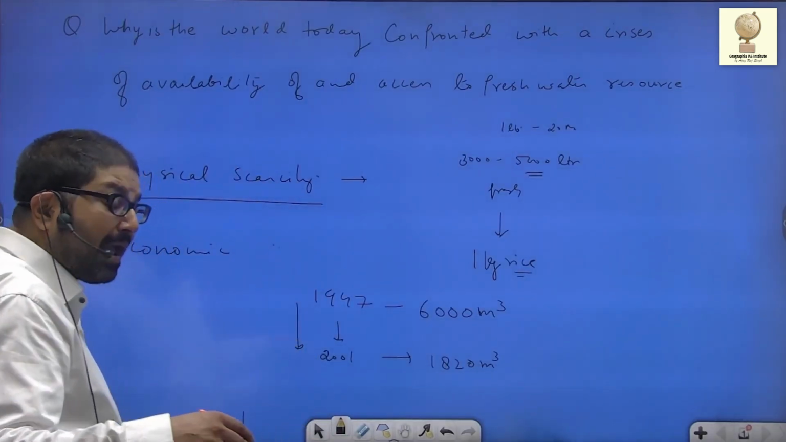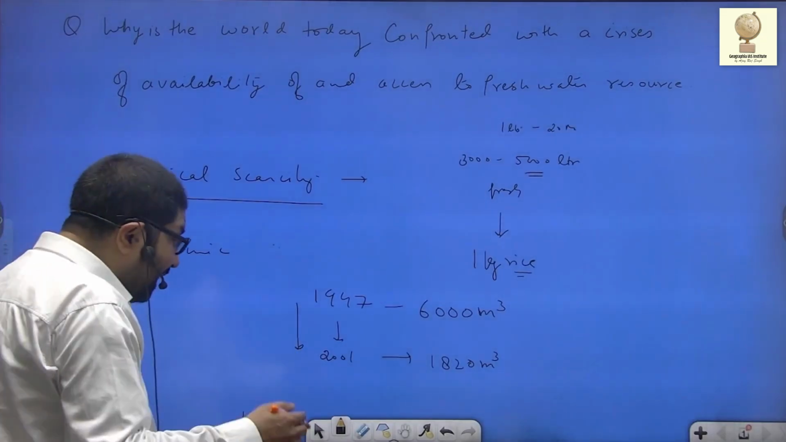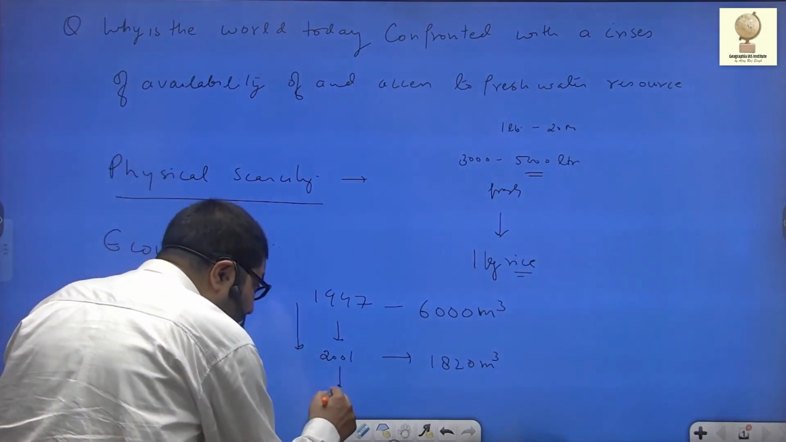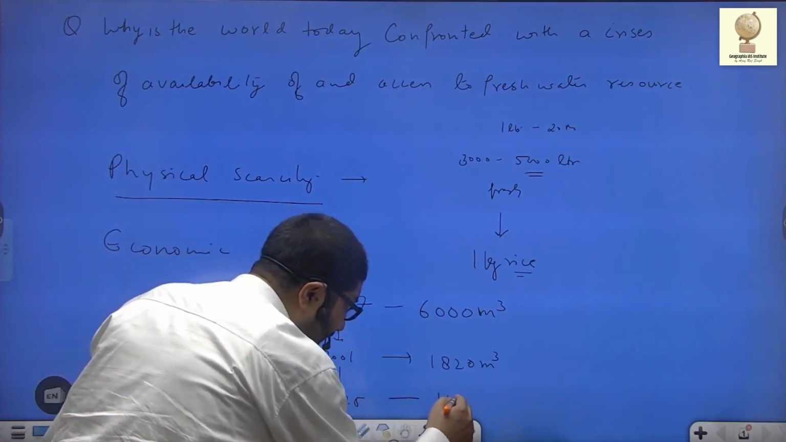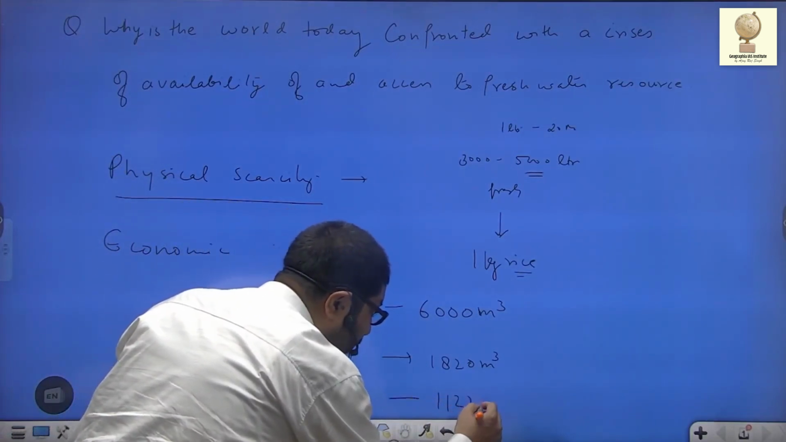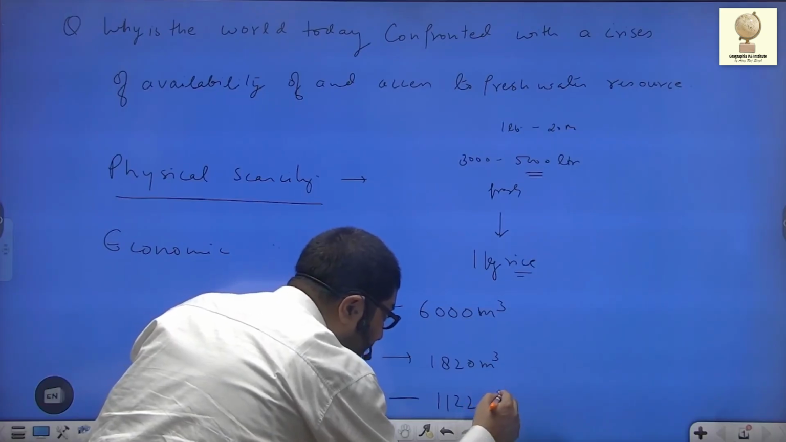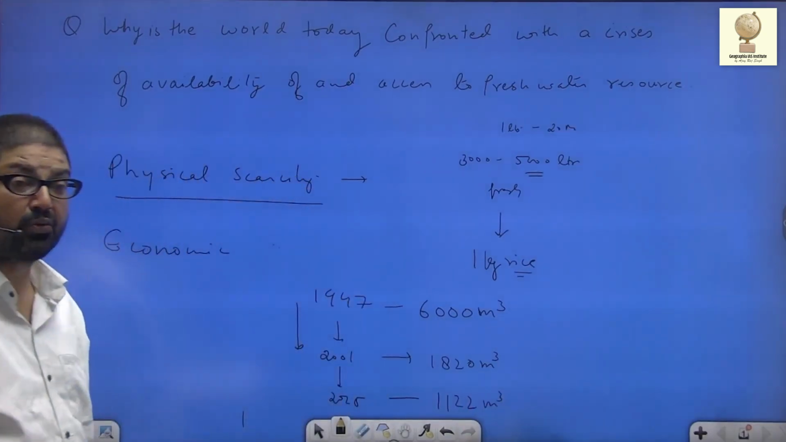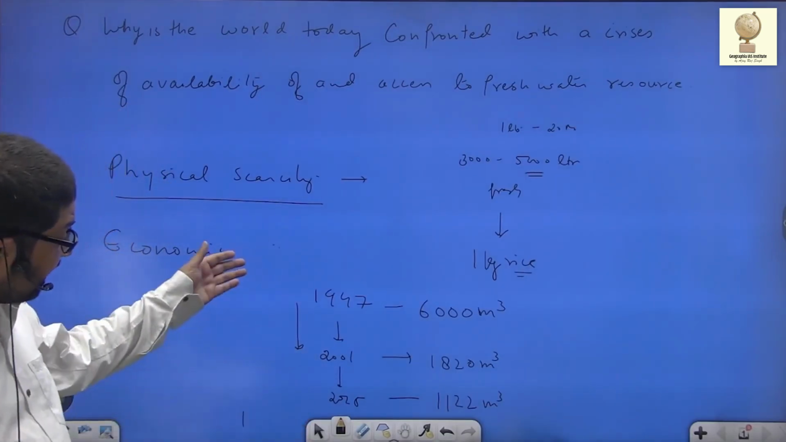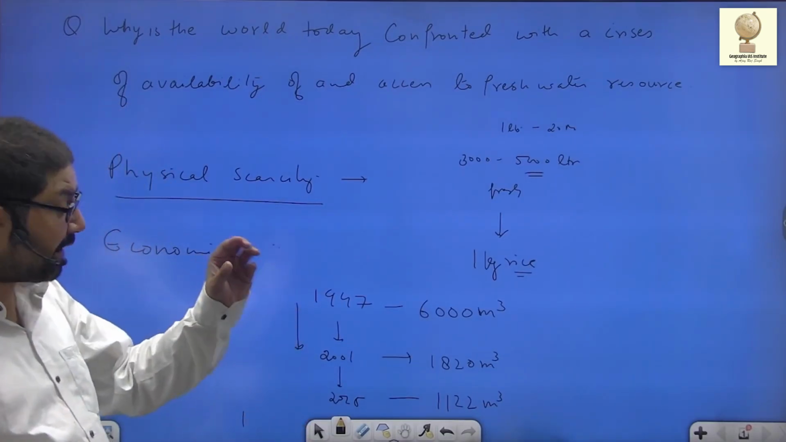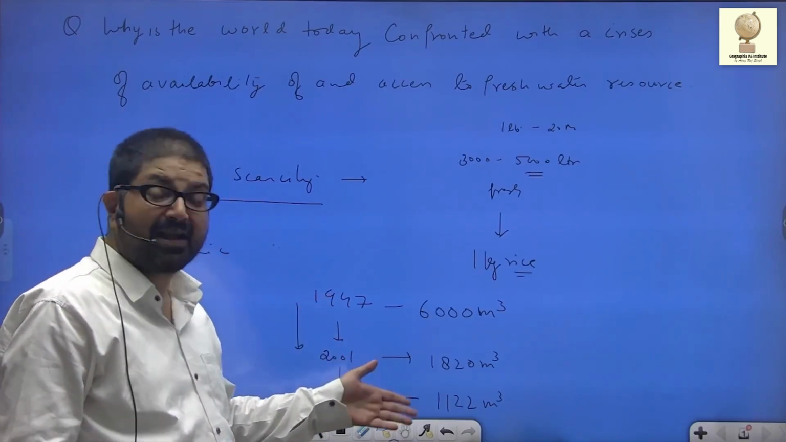And according to the IPCC report, presently in 2025, the annual per capita availability has decreased to 1,122 cubic meter, and now India is designated as a water stressed region. It is because of the increase in population that the annual per capita availability of water has decreased drastically.